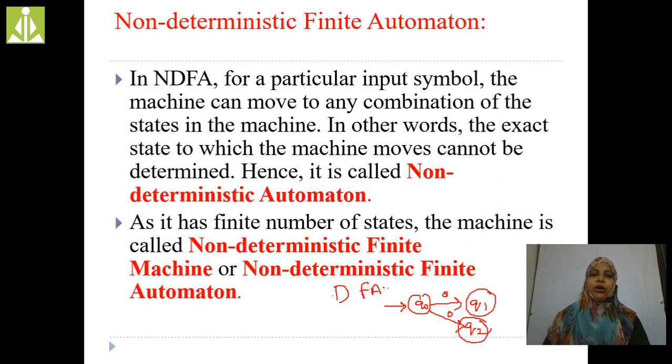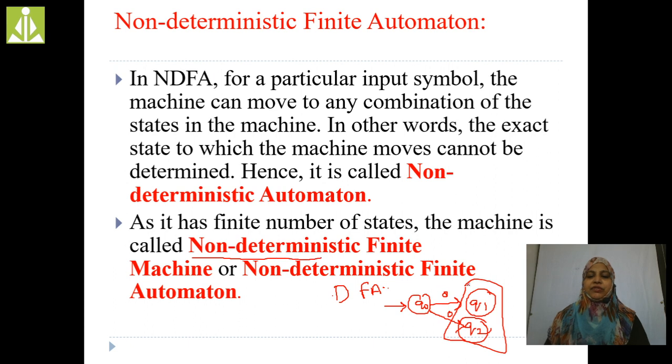In the same way, in non-deterministic finite automata also we have a finite number of states, and for a single input we have multiple outputs. Input is given, but we cannot recognize how many output states are going to be generated. That's the reason we say non-deterministic.